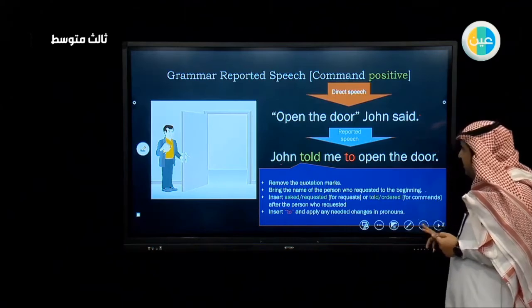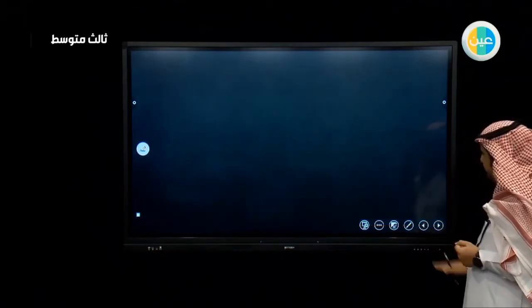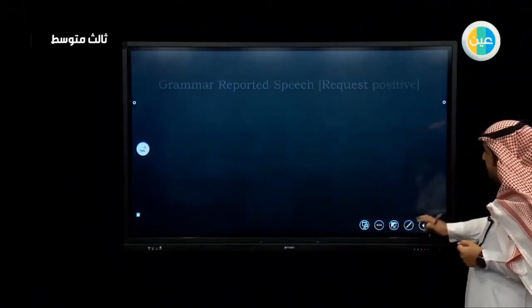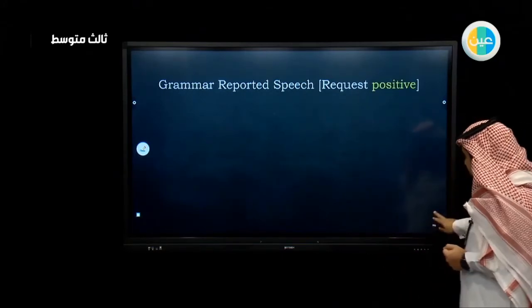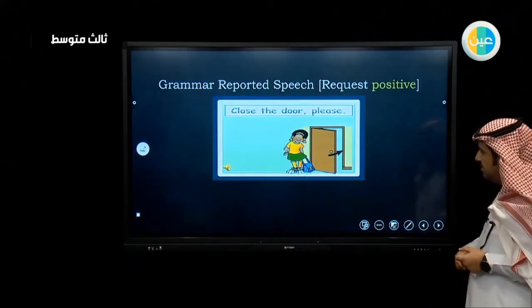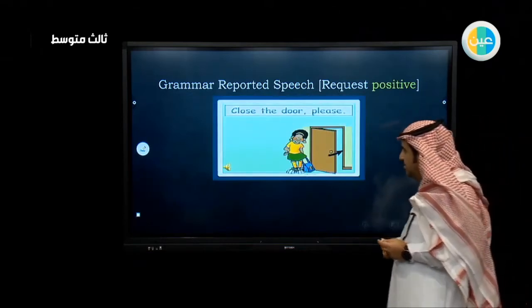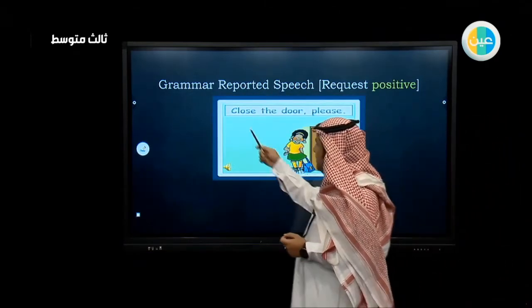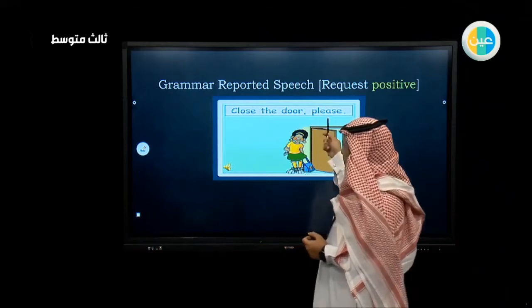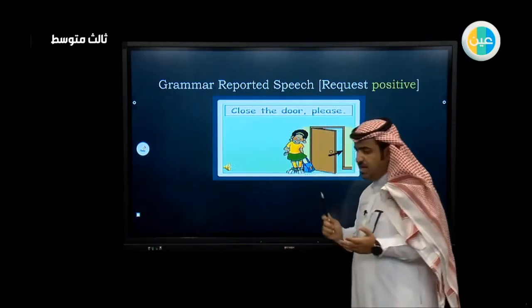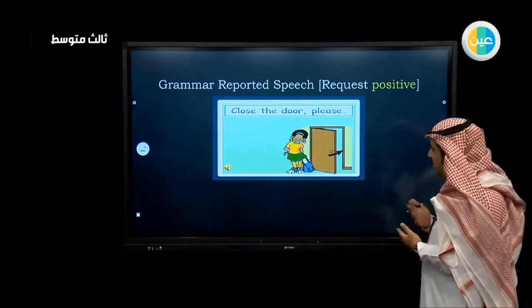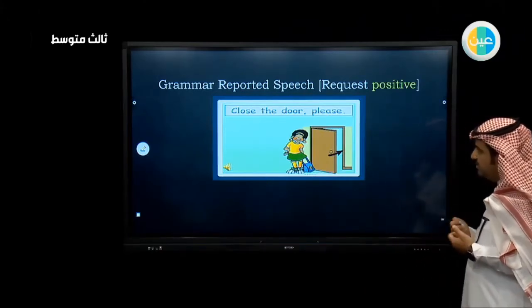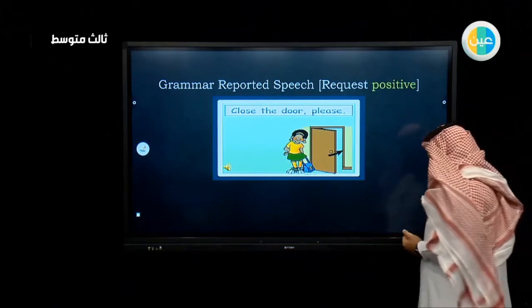What if the sentence was a request? Like in this picture, as you can see, he said, "Close the door, please." So this is a command with the word please. Please is a polite word.